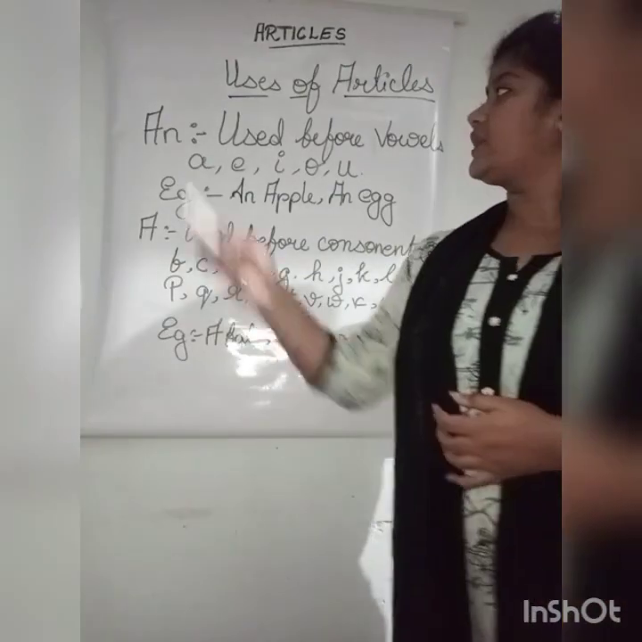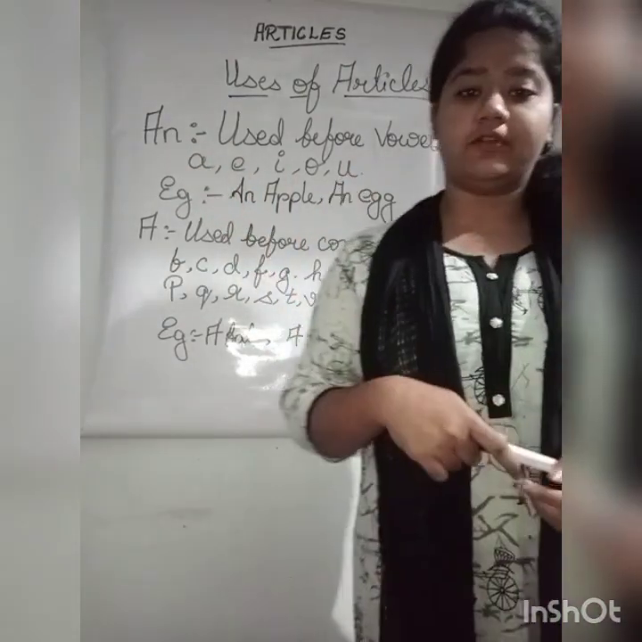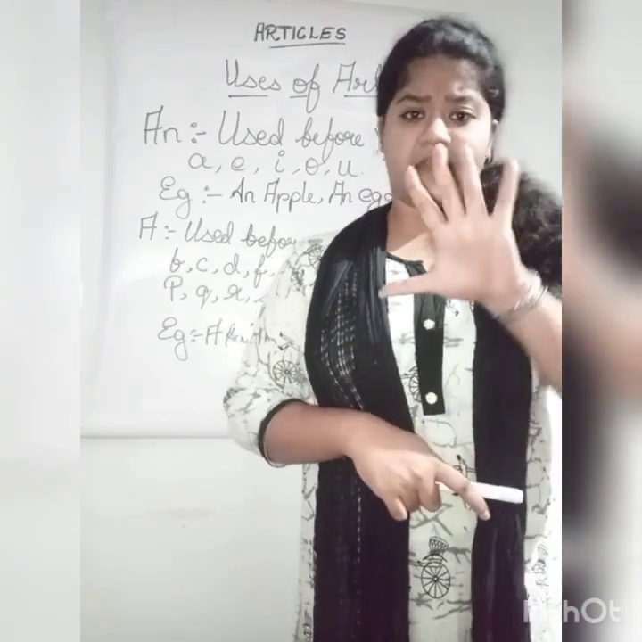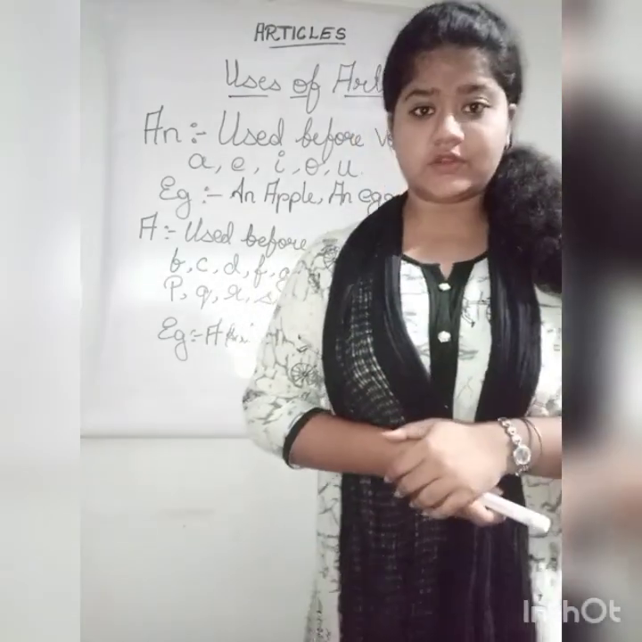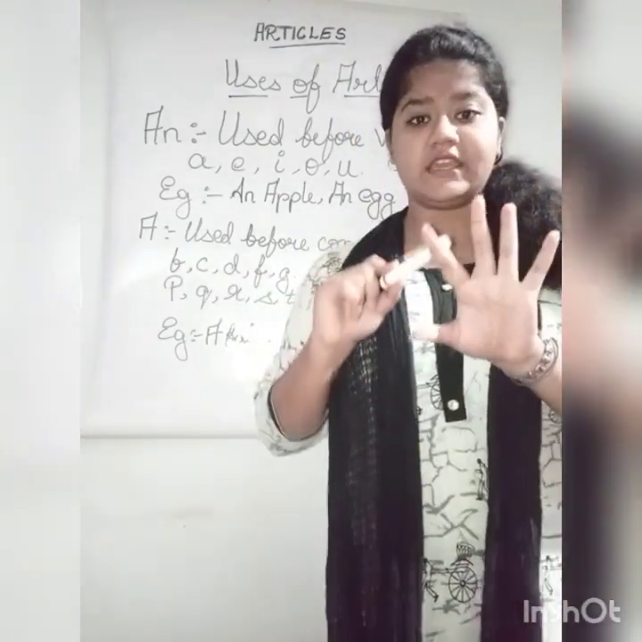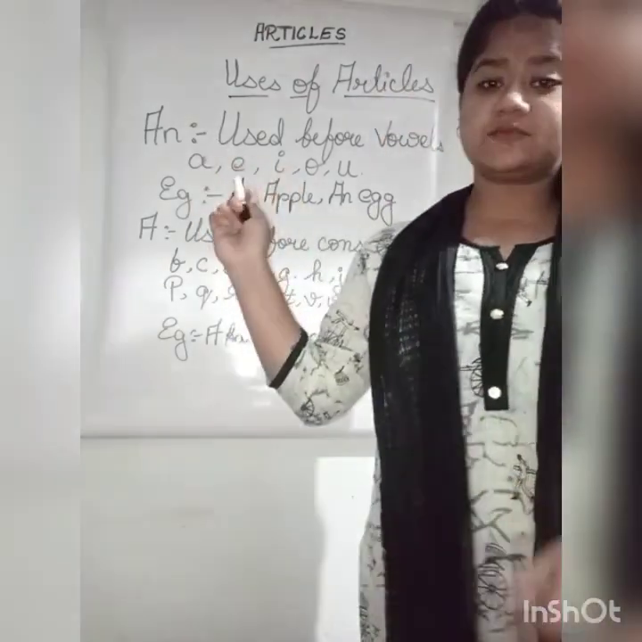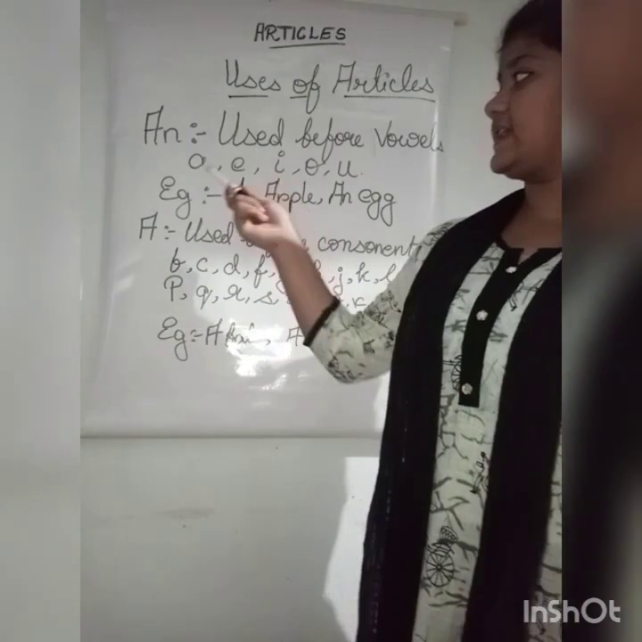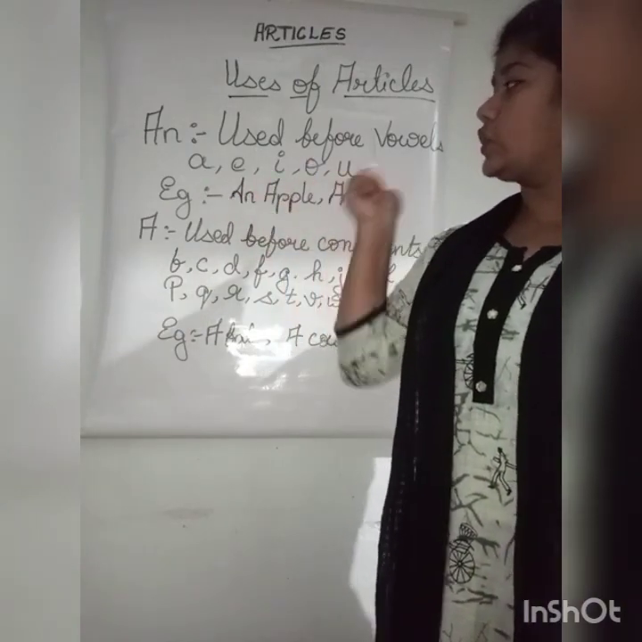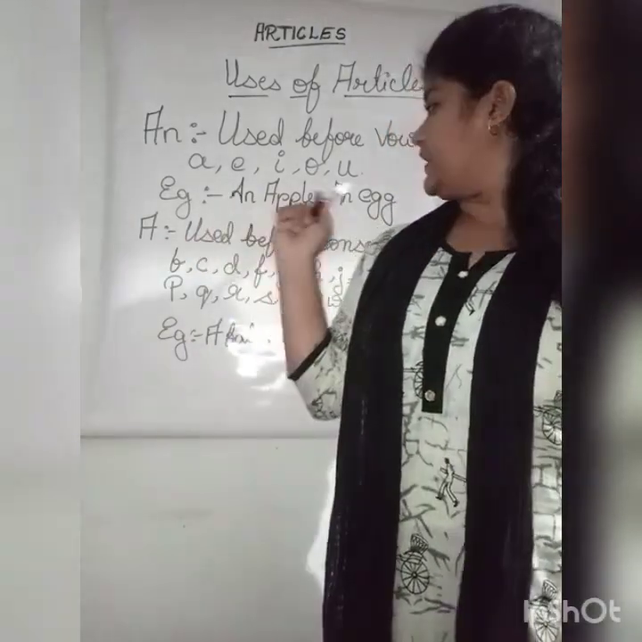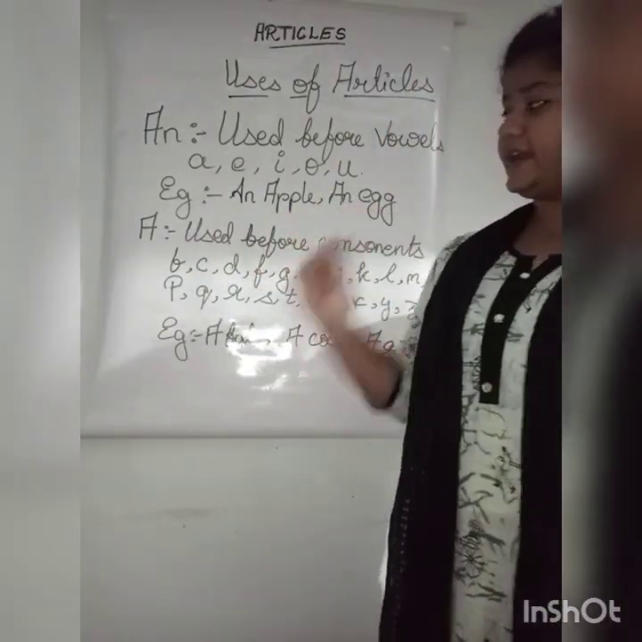Now see, an is used before the vowels. We all have read that we have 5 vowels. And what are those 5 vowels? A, E, I, O, U. So an is used before the vowels, that is A, E, I, O, U. Let's give an example. For example, an apple, an egg.